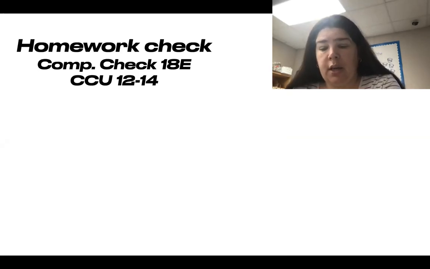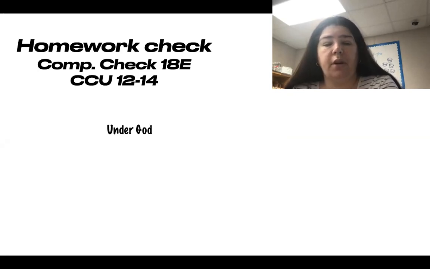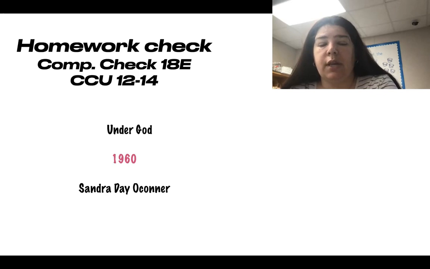First one said, what words were added to the Pledge of Allegiance in 1954? Good, under God, under God, that is what was added. When did the Supreme Court remove the Bible reading and prayer from public schools? In 1960. Who was the first woman justice ever to serve on the Supreme Court? Good, it was Sandra Day O'Connor. Whom did President George Bush choose to replace Justice Thurgood Marshall? Clarence Thomas, very good, Clarence Thomas.